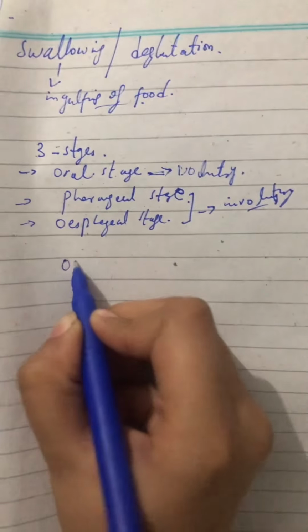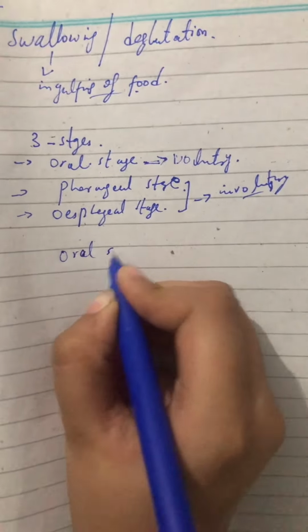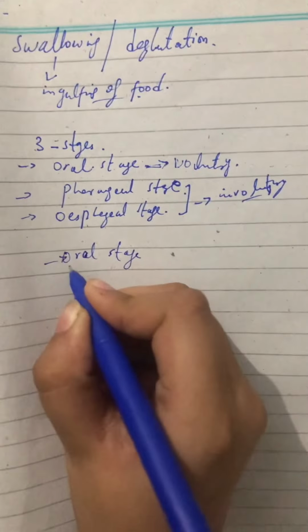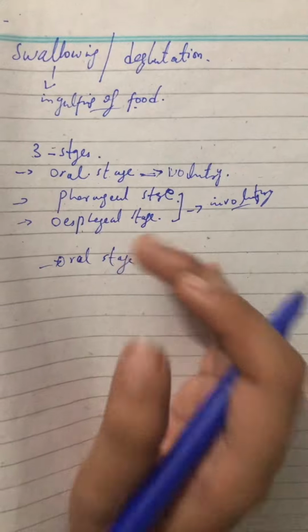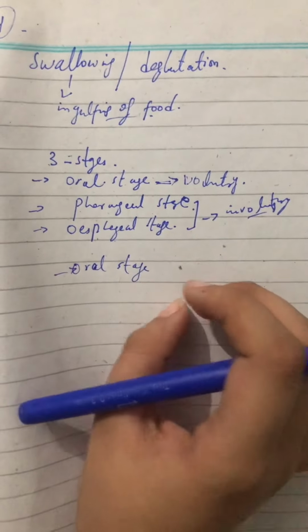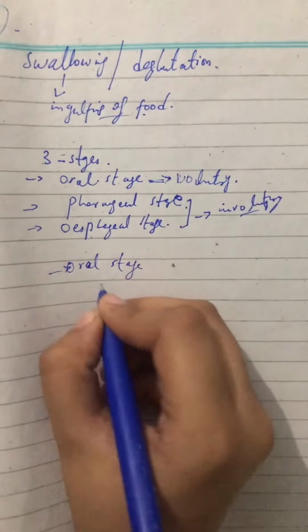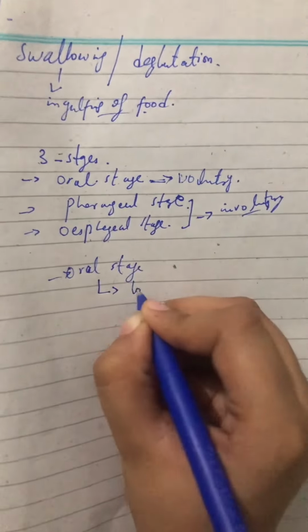First of all, if we talk about the oral stage. What is oral stage? When the bolus is prepared after the chewing. So in this, the main role is played by the tongue.